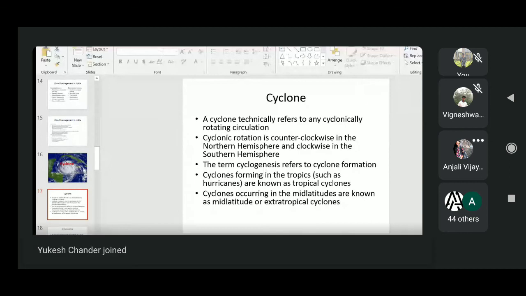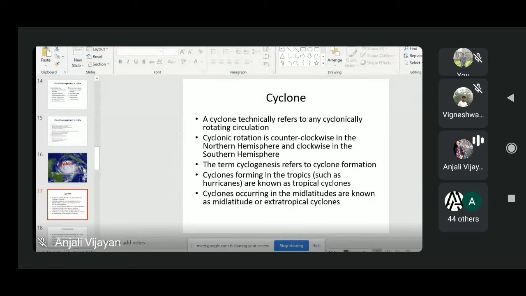If you look at the structure of the cyclone, it has a spiral inward shape. The center of the cyclone is relatively low pressure, calm and warm. This cloudless center part is called the eye of the cyclone, and the outer part is relatively high pressure in nature. So this is the structure of a cyclone.